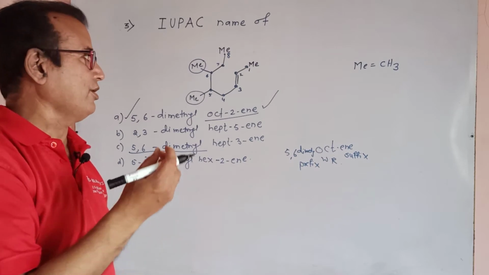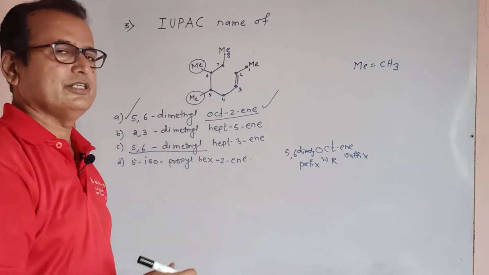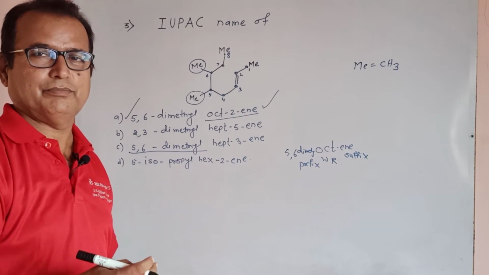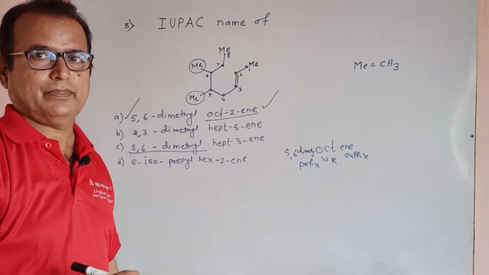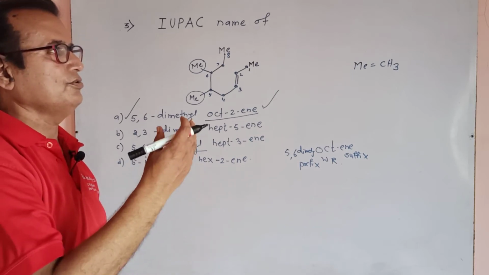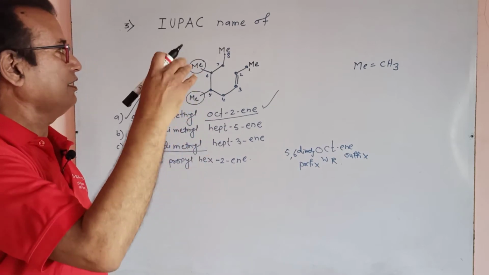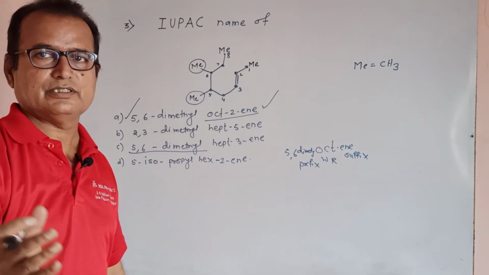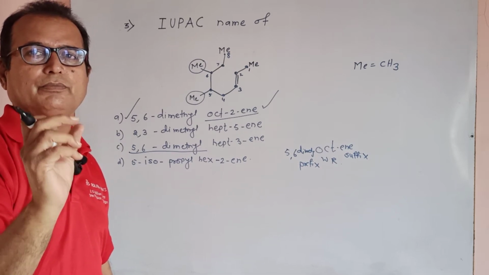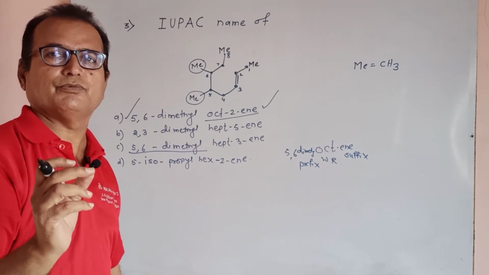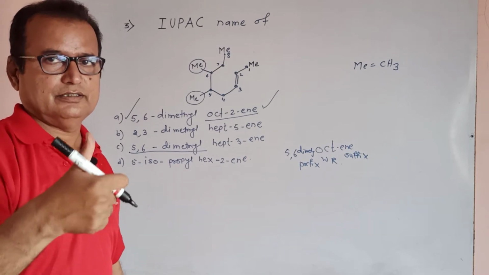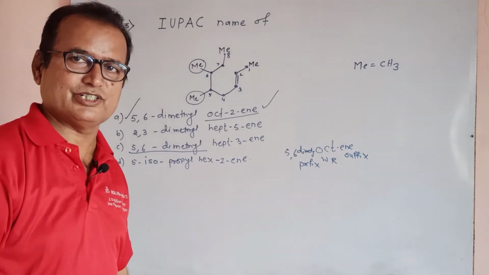At first, when we observe it, it looks like an aromatic compound or a cyclic structure, but it is not a cyclic structure. Use your imagination power. Use Me equal to CH3, then count that. The rules are the same. Select the longest chain, and the double bond, triple bond, or any type of functional group which is nearer to that end, number starts from that end. Okay, we are going to the next question.